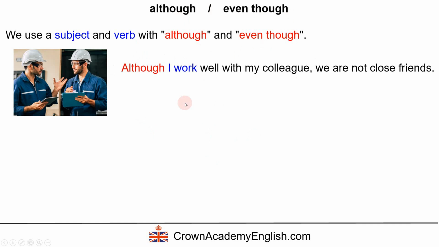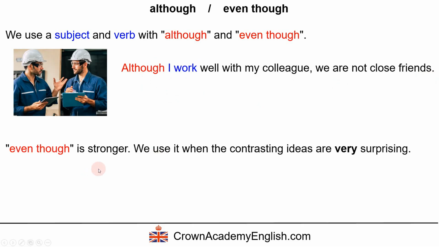Example: although I work well with my colleague, we are not close friends. So this is a surprise. This is surprising because of this. Okay, and we can see although, subject and verb. Now, even though, it's the same meaning and the same structure, but it is slightly stronger. And we use it when the contrasting ideas are very surprising, particularly surprising.